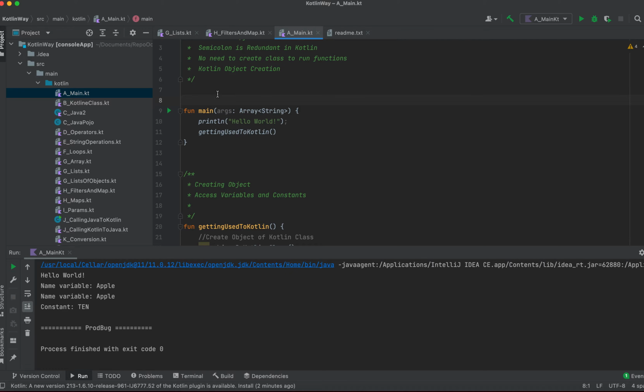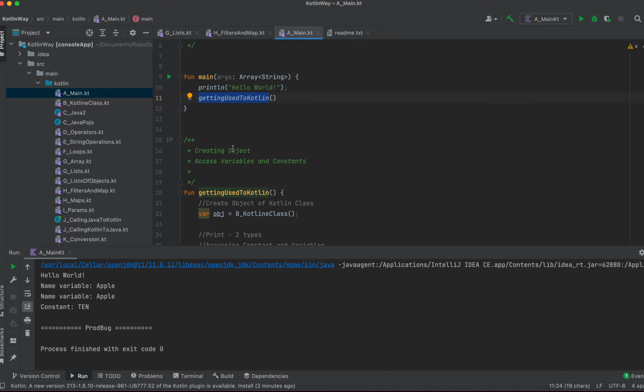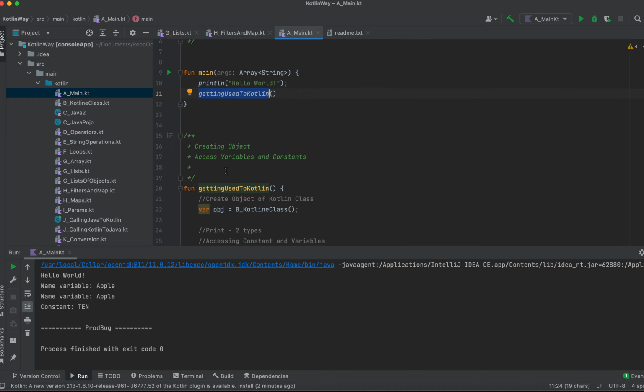That is a foundation in Java, but here all that foundation has been removed. So you write your name dot kt and simply write fun main, give the arguments, and simply println. One more important thing, we don't have to write System.out.println. Simply write println directly. When this Kotlin class gets compiled, the bytecode will automatically contain all those things. So println hello world, and to get used to Kotlin, I have created one more function for creating objects.